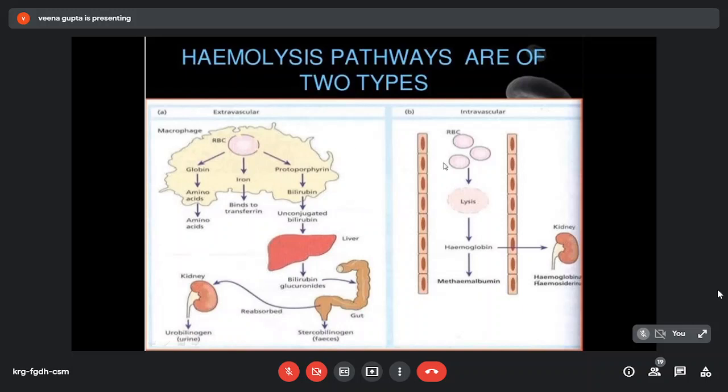Then, if RBCs are broken down in the circulation, they release hemoglobin in the plasma, which leads to hemoglobinemia, and this hemoglobin is excreted into the urine, and some of it is absorbed through the proximal tubular cells, converted into hemosiderin, and there is hemosiderinuria also.